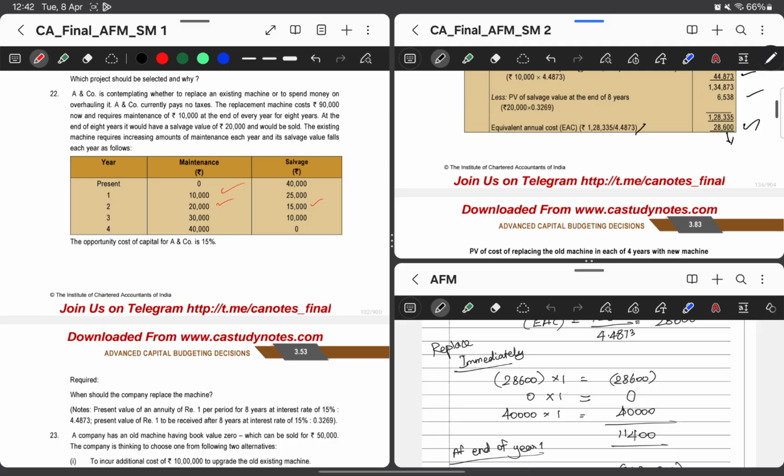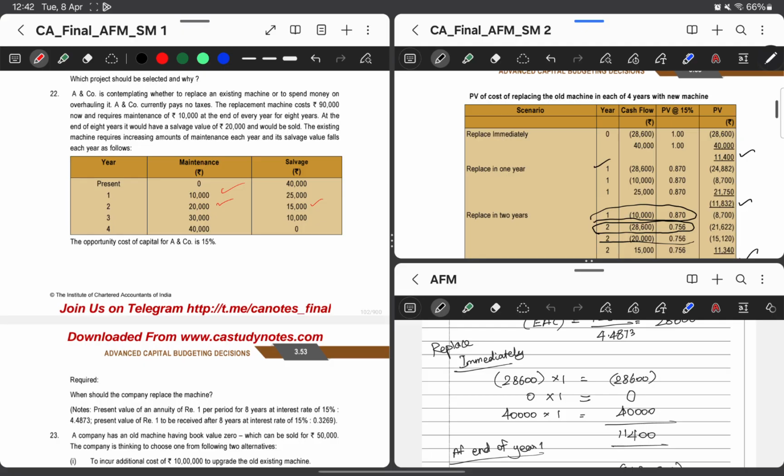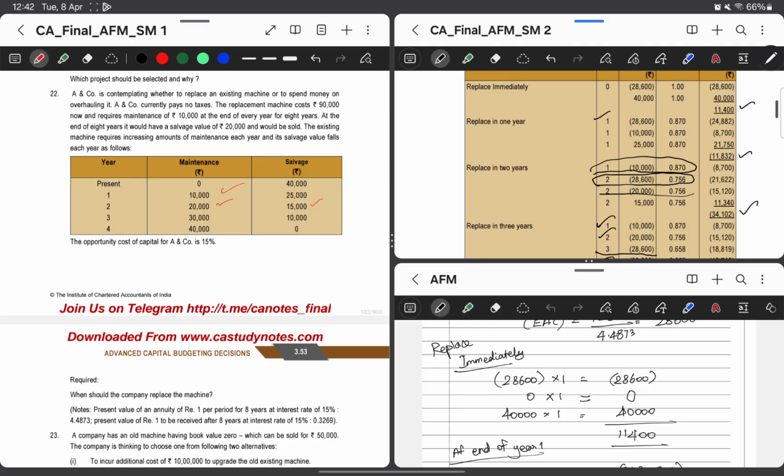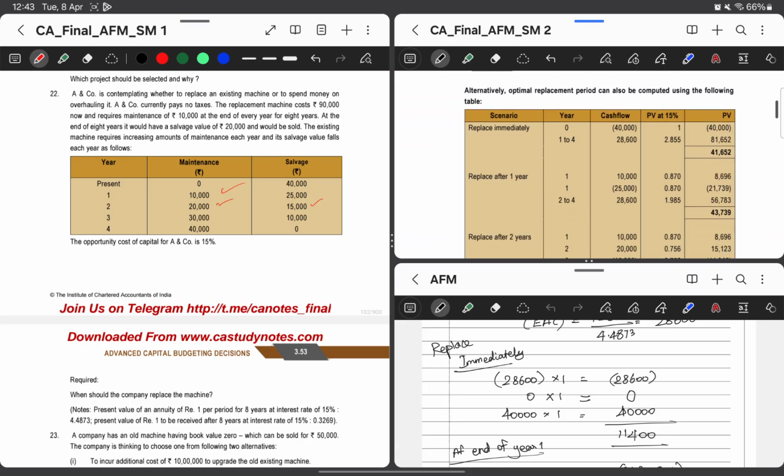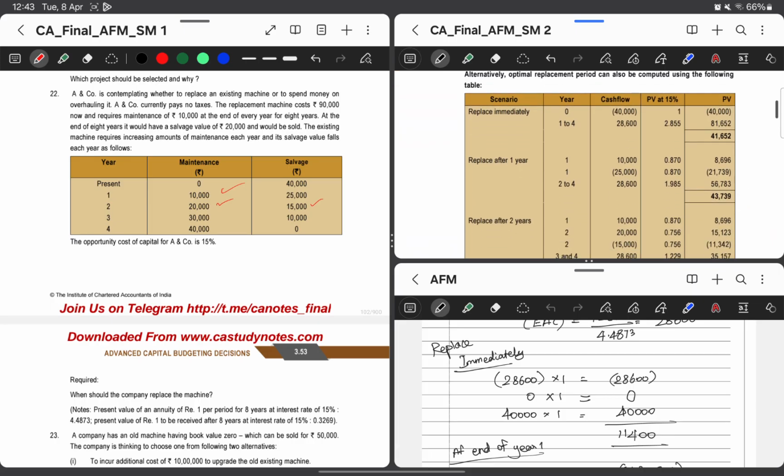But since we have already considered the equivalent annual cost of the new machinery, and are using it as a cash flow for the replacement decision, we don't need to again divide it by the equivalent annuity factor. So in this case, whatever cash flows we are getting, that will be the final. And as we can see, if we replace immediately, we are getting a positive NPV. It's not just positive. Whichever is least, we have to go ahead with the least one. And ICAI has given an alternative solution wherein it's the same.